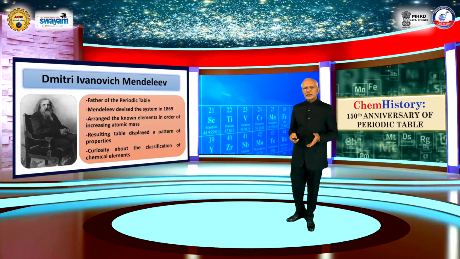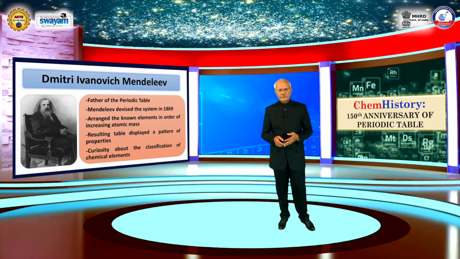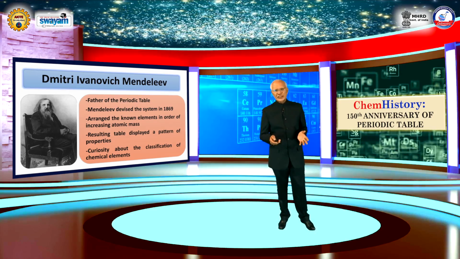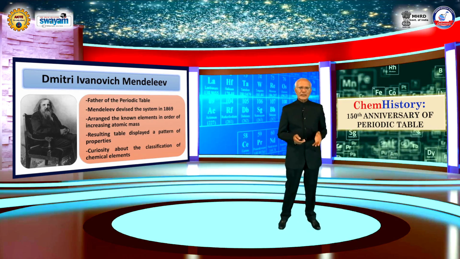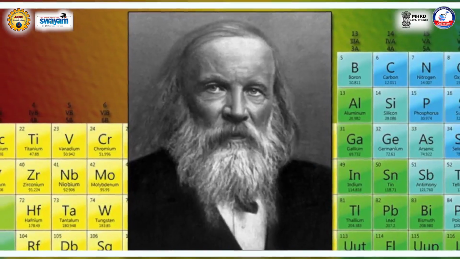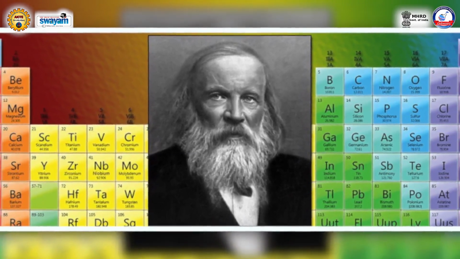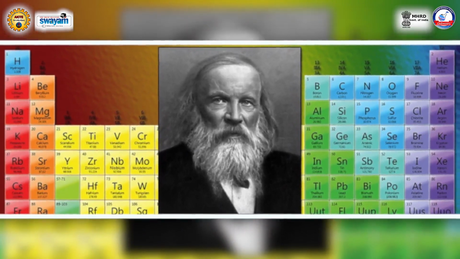He devised a system in 1869, in which he arranged the known elements in order of increasing atomic mass, which resulted in a table displaying a pattern of the properties of those elements.